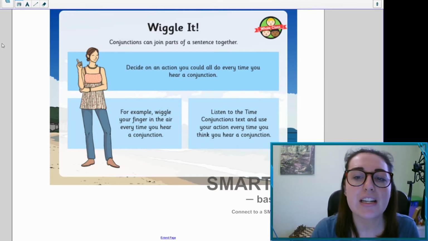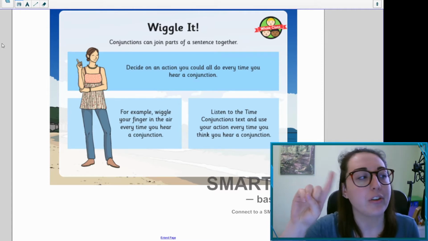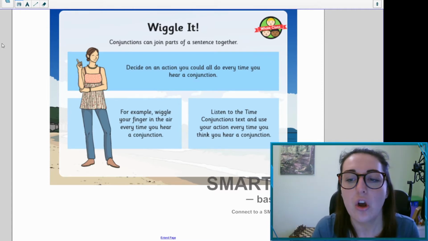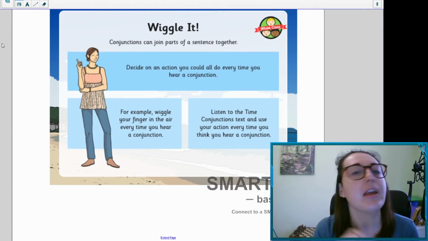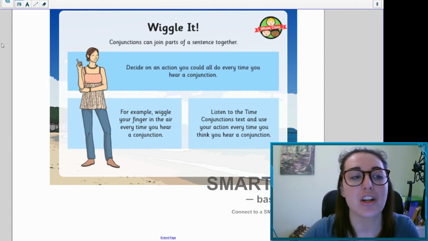Now I'm going to read to you some conjunctions, and what I'd like you to do is to come up with an action that you're going to do every time you hear a conjunction. So it says here you might wiggle your finger when you can hear a conjunction, or maybe you clap your hands when you hear a conjunction. So every time you hear one in this video, do the action so you can spot the conjunctions.